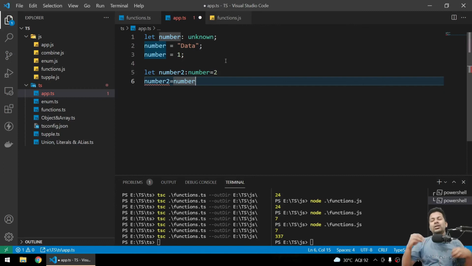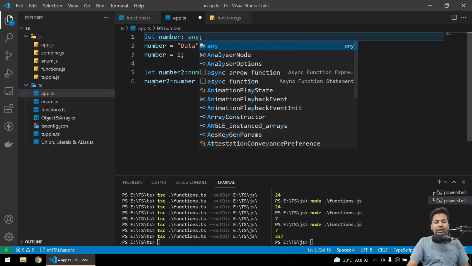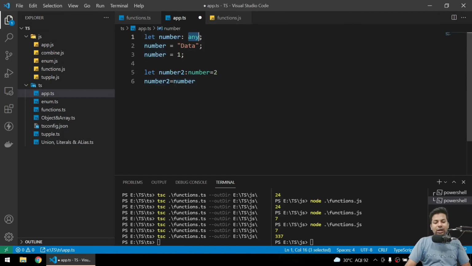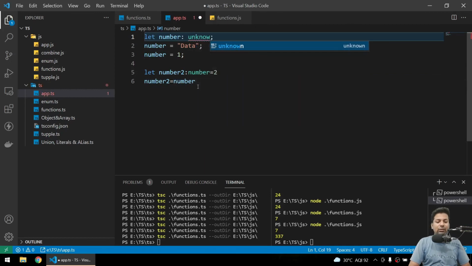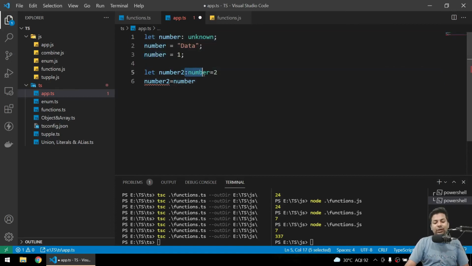In any, you can just give any data, it will accept, and in unknown there's a little difference. You can see any is working here. If I just mark it as any, it's working, it's giving the value. Any means okay, just give any type, I don't care. But as soon as I say unknown, this value is unknown, which I will decide in future what it will be. It's totally unknown, so you can't just push the value to another variable. If I remove this, then also it works because I'm declaring it as a number. So this is unknown. It's not used much, but you should know it because any is used much.